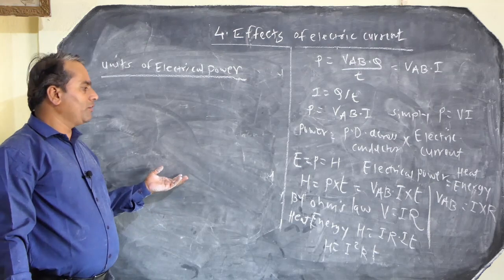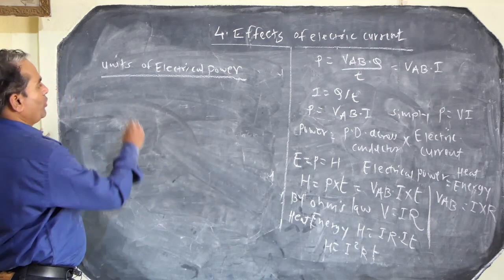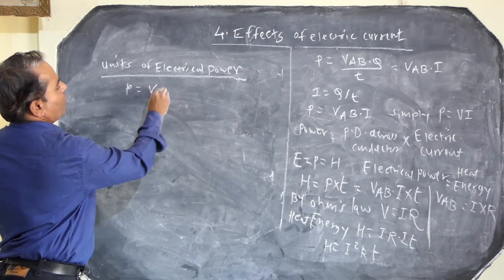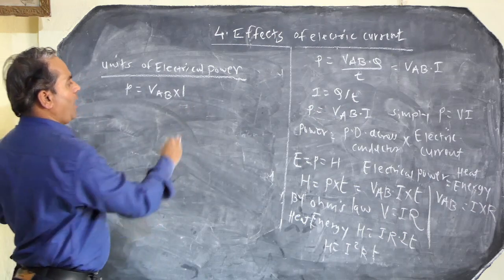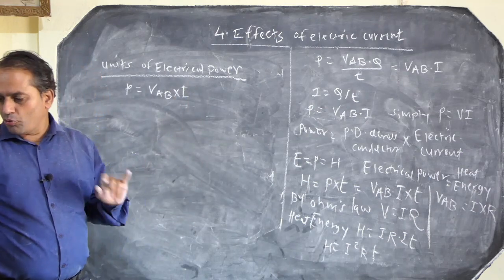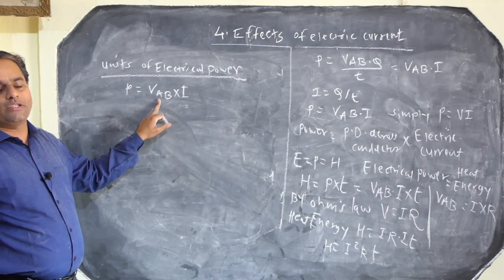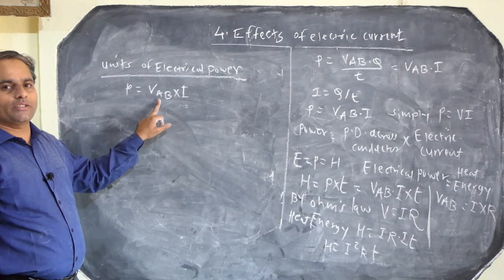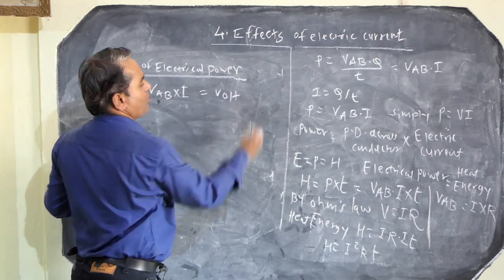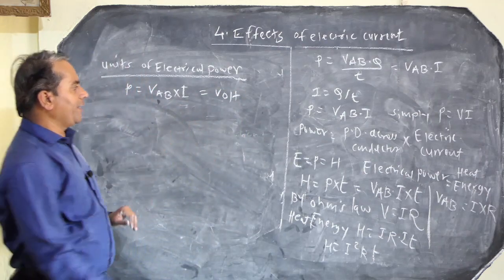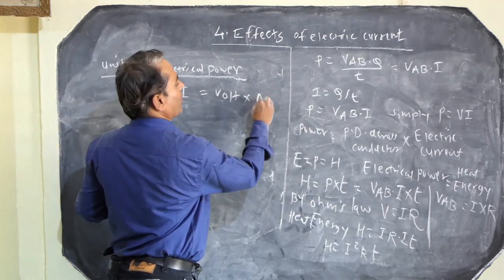We know the formula of electrical power: P equals V_AB times I. The SI unit of V_AB, the potential difference, is the volt, and the SI unit of current is the ampere.